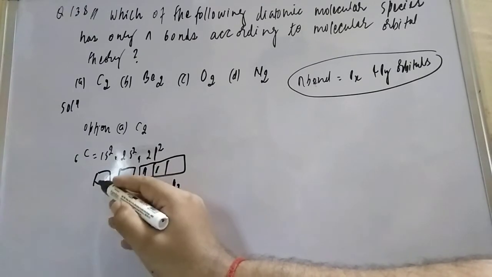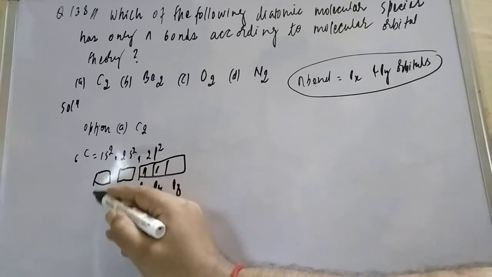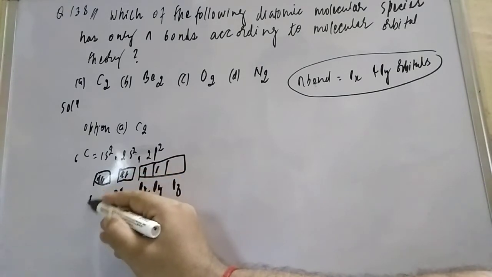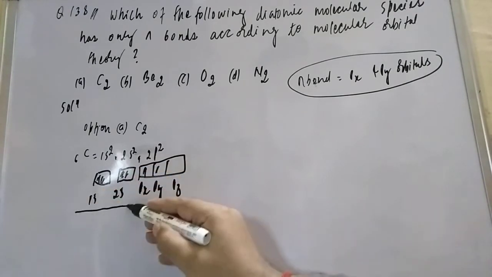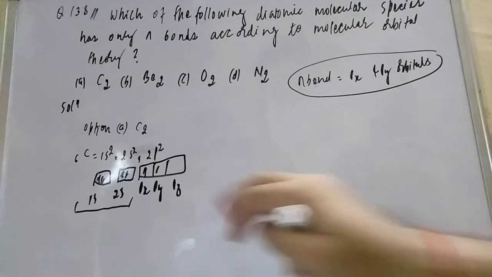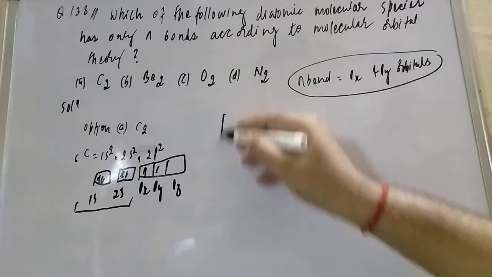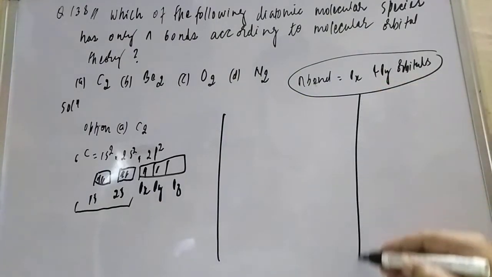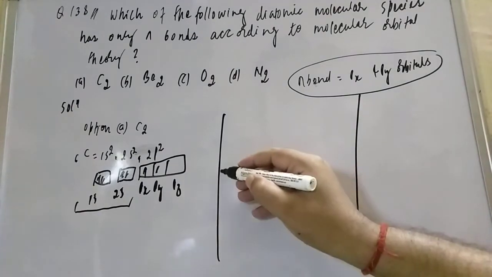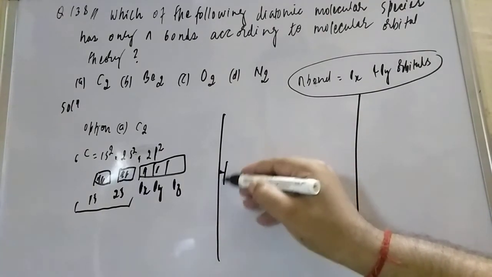Here 2 electrons are there, this is also 2 electrons, these are the filled orbitals. No need to draw them, students, they will not form the chemical bond. Which one will form? Only the p orbitals. So when you are doing the diagram, there are fewer than 14 electrons in the carbon molecule. So what will the molecular orbital energy level diagram be, students?